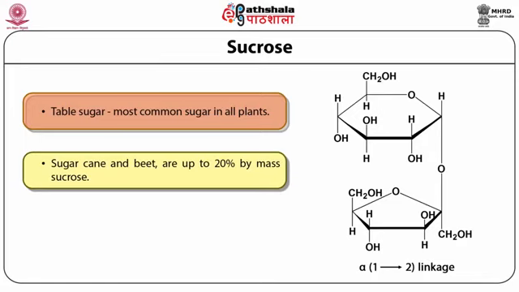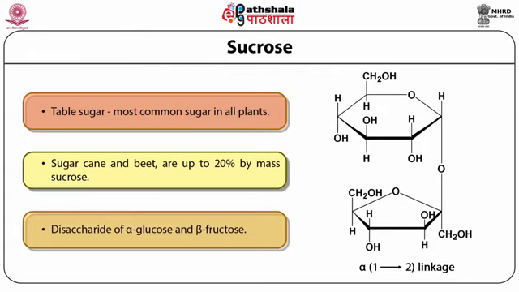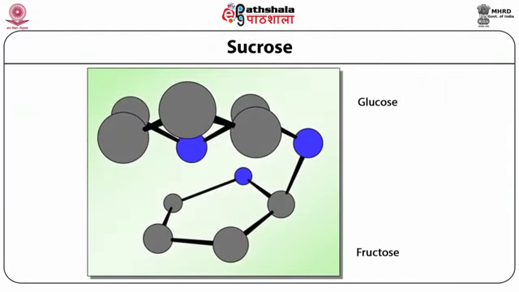Both are linked via a 1,2 ether linkage, and sucrose is a non-reducing sugar because there is no free hydroxy group available at the C1 position of either of the two monosaccharide units. This is the structure of the glucose unit and fructose unit linked via an ether linkage, which is alpha in nature.